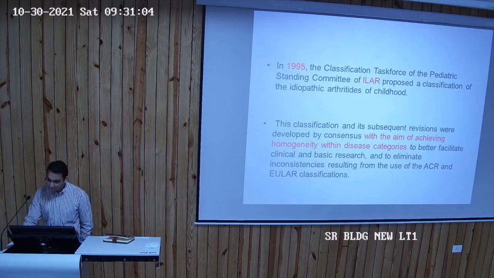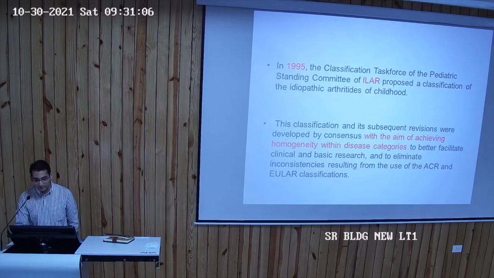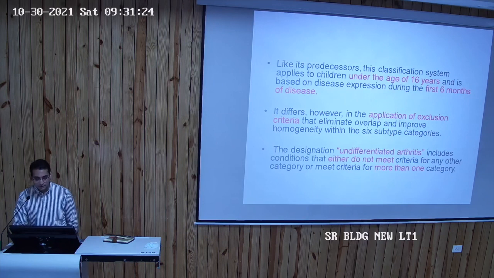In 1995, ILR criteria was proposed, and the classification and subsequent revisions were developed by consensus with the aim of achieving homogeneity within disease categories, so that the treatment can be better labeled for each category. Like I've already said, it's always classified when the age of the child is less than 16 years, and the initial classification has to be within the first 6 months, because after the 6 months it will change into extended versus persistent kind of JIA. And the undifferentiated category है जो does not meet any criteria or meets more than one category.